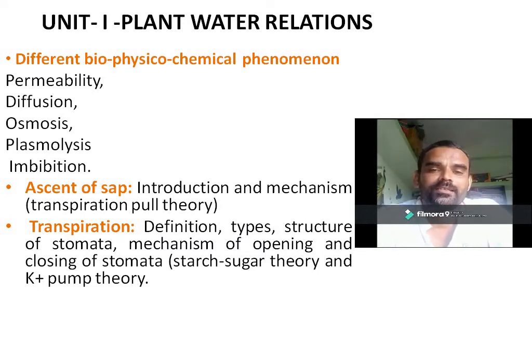Just we will highlight some important things while introducing the syllabus, that is, what is meant by transpiration.